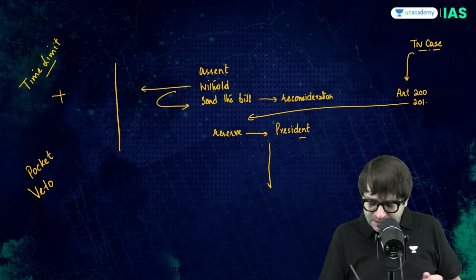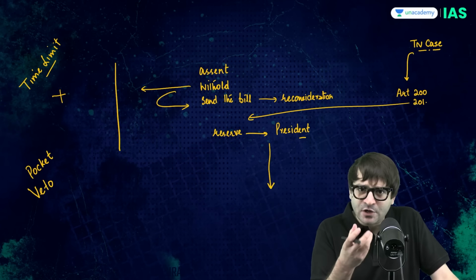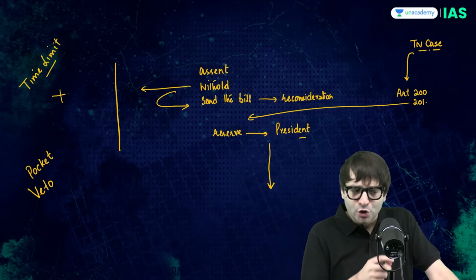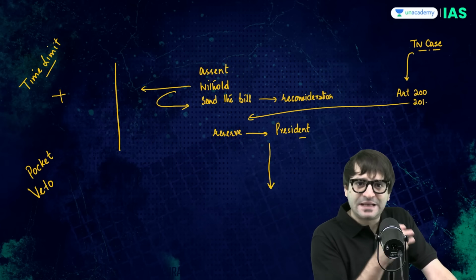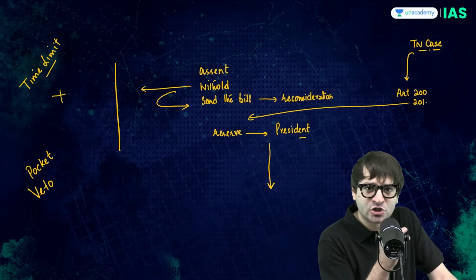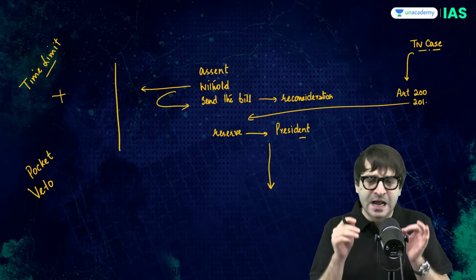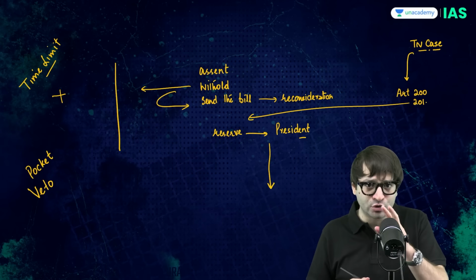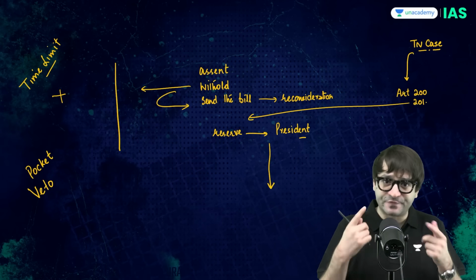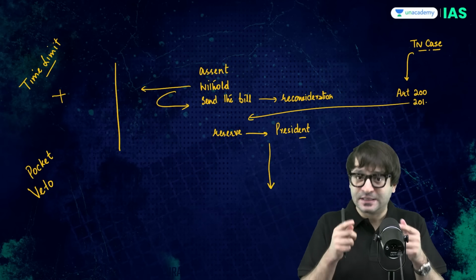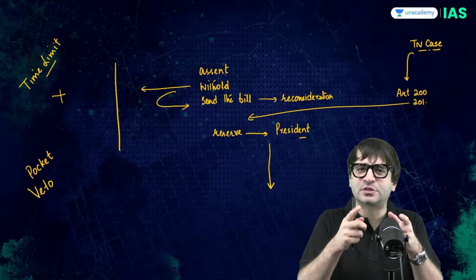Looking at this power of the governor or the president to stop the bills passed by the democratically elected legislature, Tamil Nadu approached the Supreme Court, and then a landmark judgment was given by two judges of the Supreme Court. I will emphasize two judges because this is something very, very important, which I will tell you slightly later.